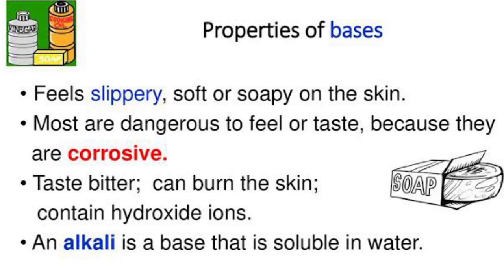Some properties of bases are that they are bitter in taste, they feel soapy or slippery to touch, and they turn the red litmus paper blue. Some bases, but not all, can dissolve in water, and the bases that can dissolve in water are called alkalis. Sodium hydroxide and potassium hydroxide are some examples of alkalis. Like acids, bases are also corrosive in nature and should be handled with care. Bases react with certain metals like zinc and aluminium to form salt and hydrogen gas.